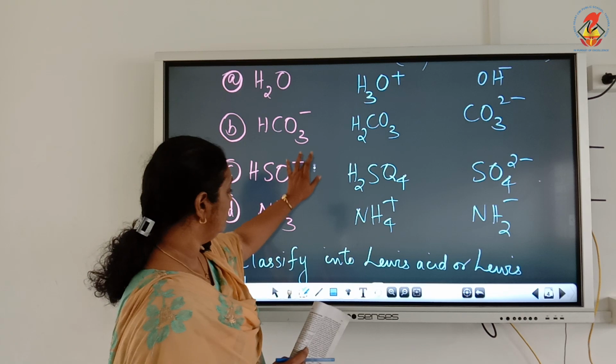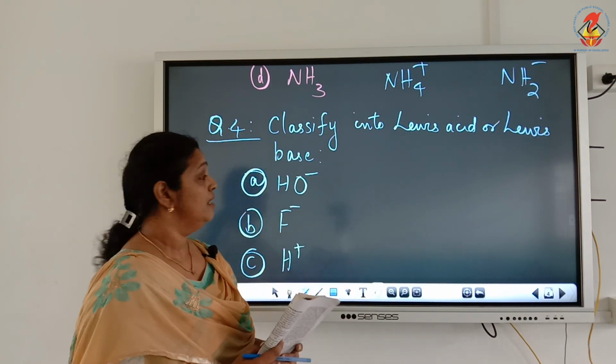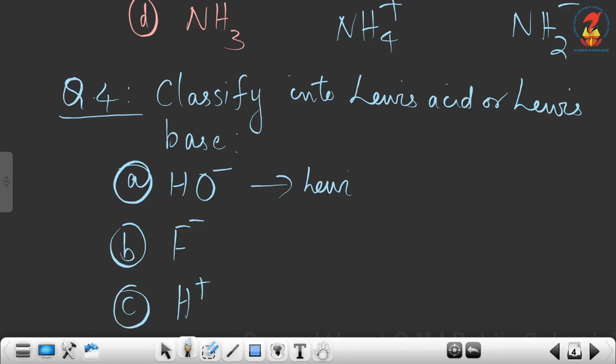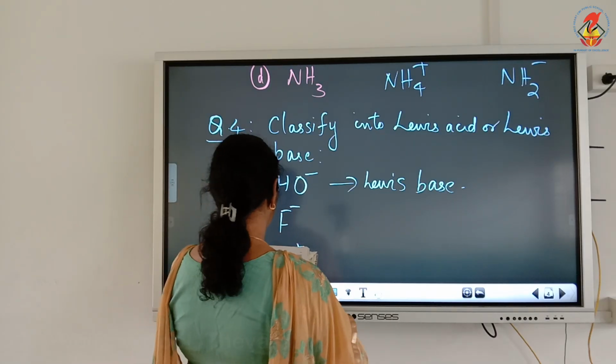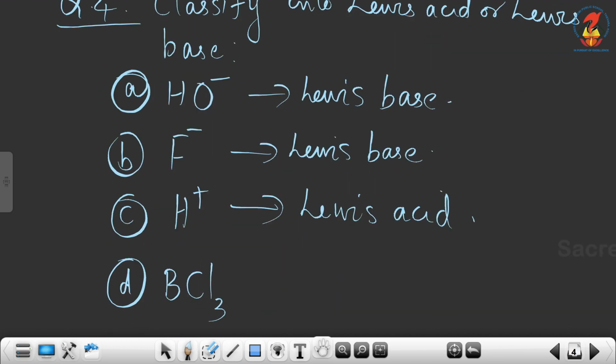Now the last question is question number 4. Classify into Lewis acids or Lewis bases. OH minus is a Lewis base because the lone pair on the oxygen atom can be donated, so they are electron pair donors. F minus is also a Lewis base because it can donate a lone pair of electrons. Now H plus means proton. It's a Lewis acid because it can accept electrons.